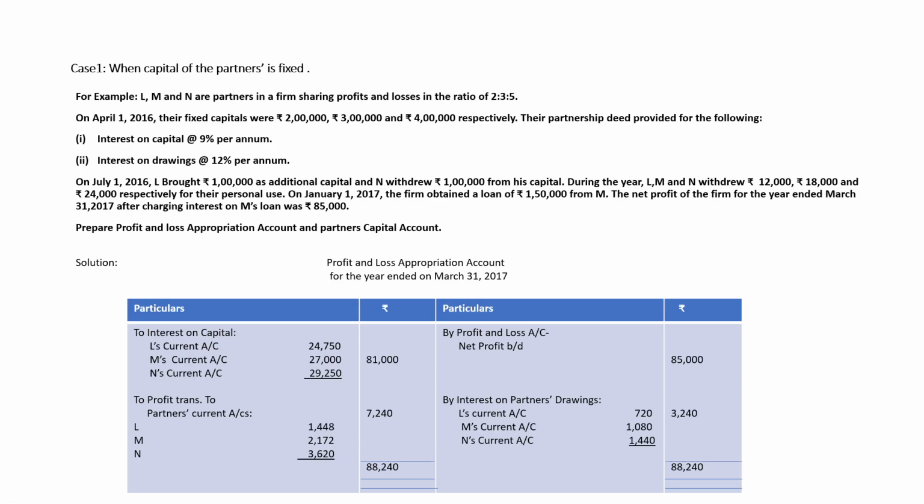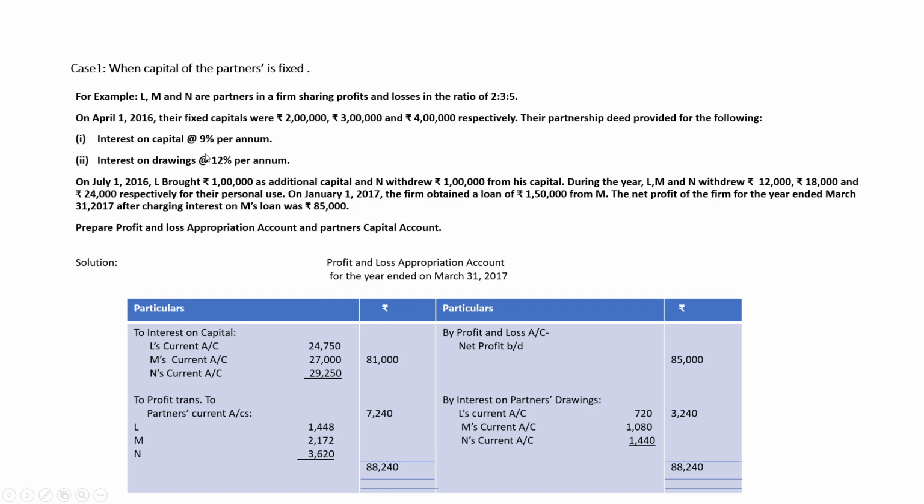Now, see this question. Here is the case of fixed capital account. Now, I'll discuss the numericals. In this numerical, there are three partners, L, M, N. Ratio is 2:3:5. Fixed capital is 2 lakh, 3 lakh, 4 lakh.